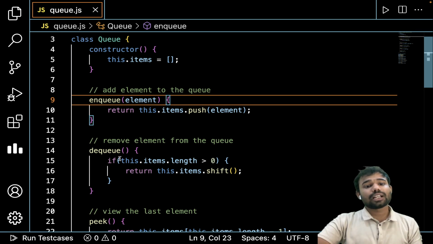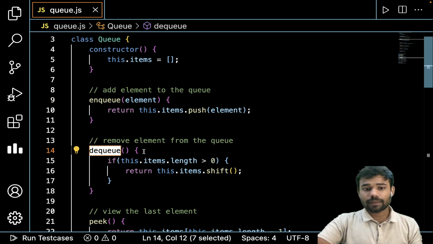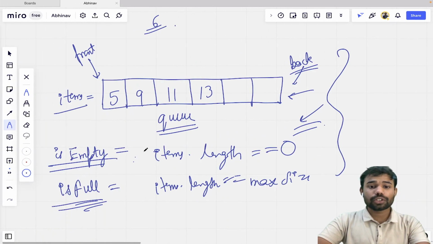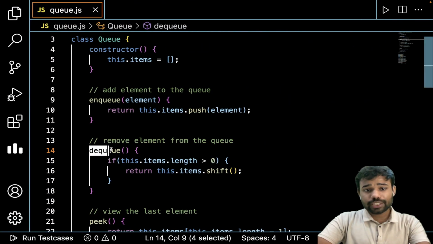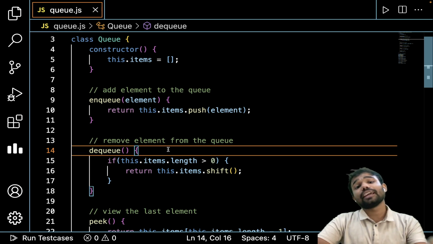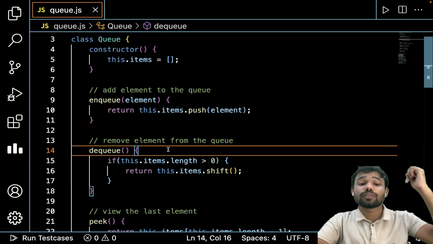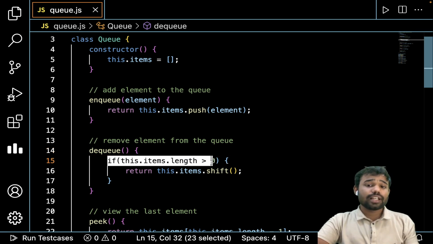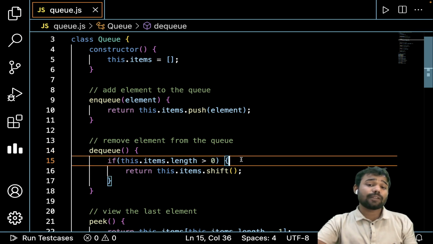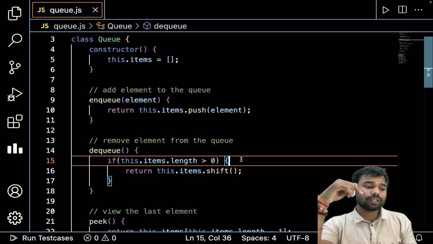Similarly, we have dequeue also. So what is dequeue? Dequeue means we have to remove the front element. To remove the front element, first of all we have to check the size. Obviously, if there is an element present, only then can we shift.